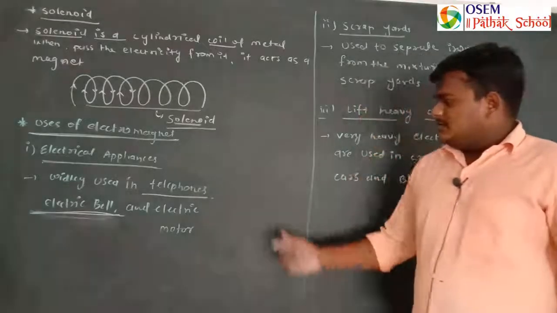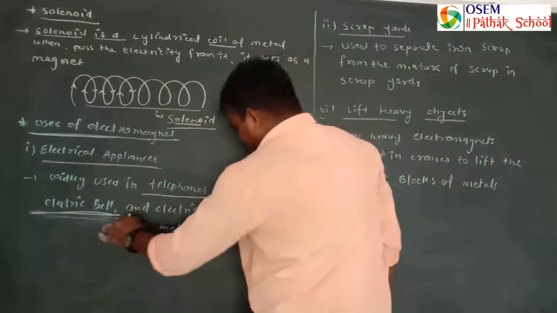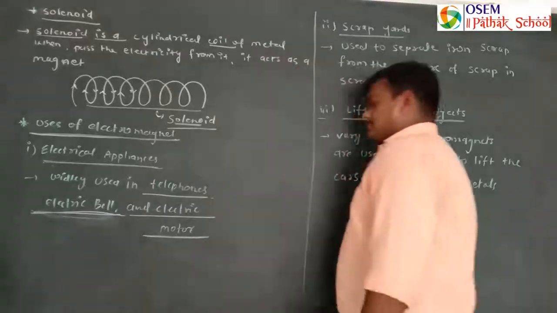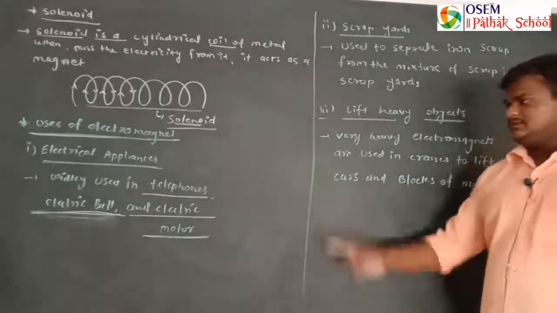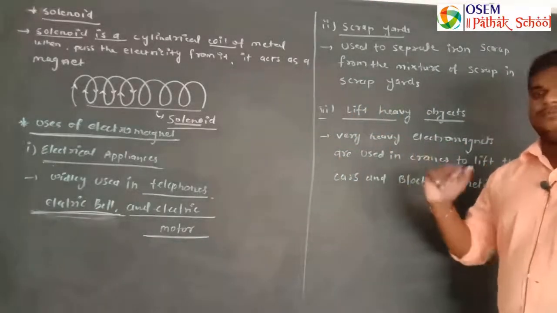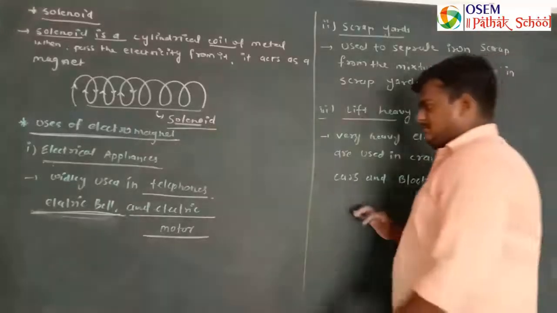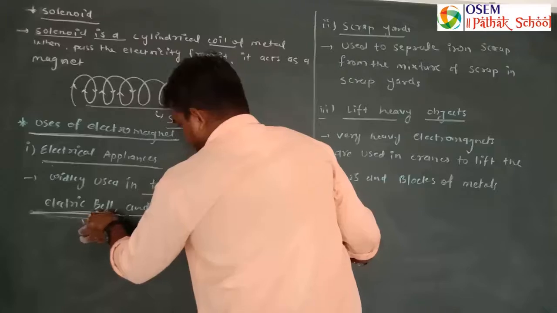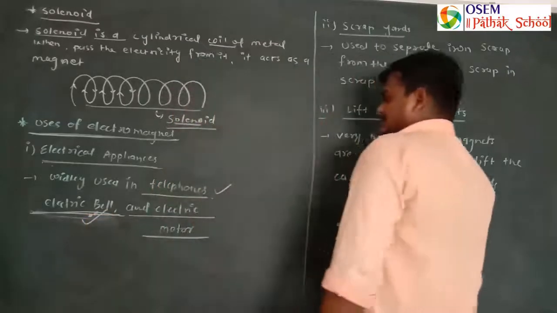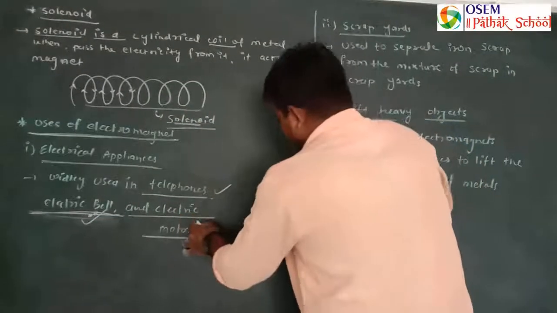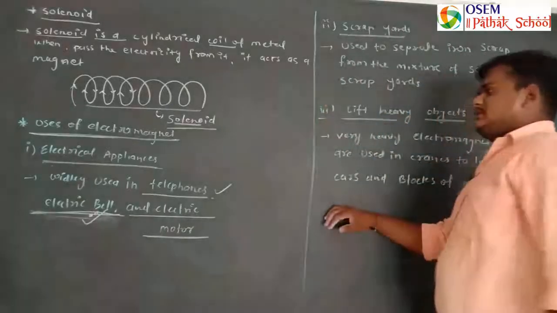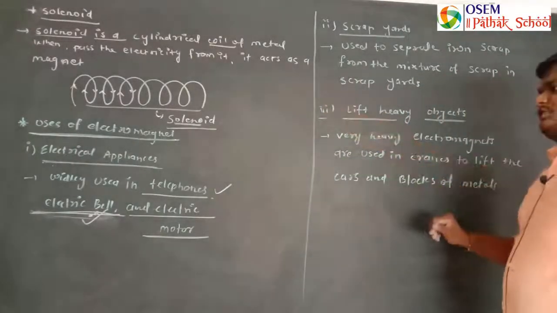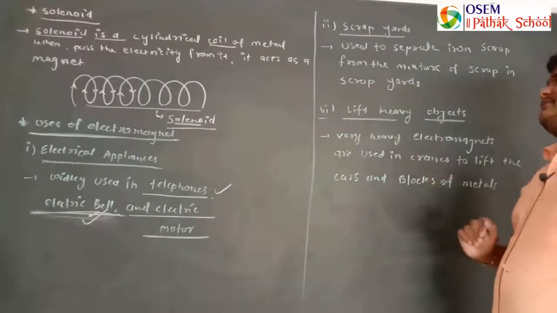The third use of electromagnet is the electric motor. So these are the appliances in which electromagnets are used. The first appliance is the telephone, second the electric bell, which we will learn in the upcoming session, and the electric motor. So firstly, electromagnets are used in appliances.